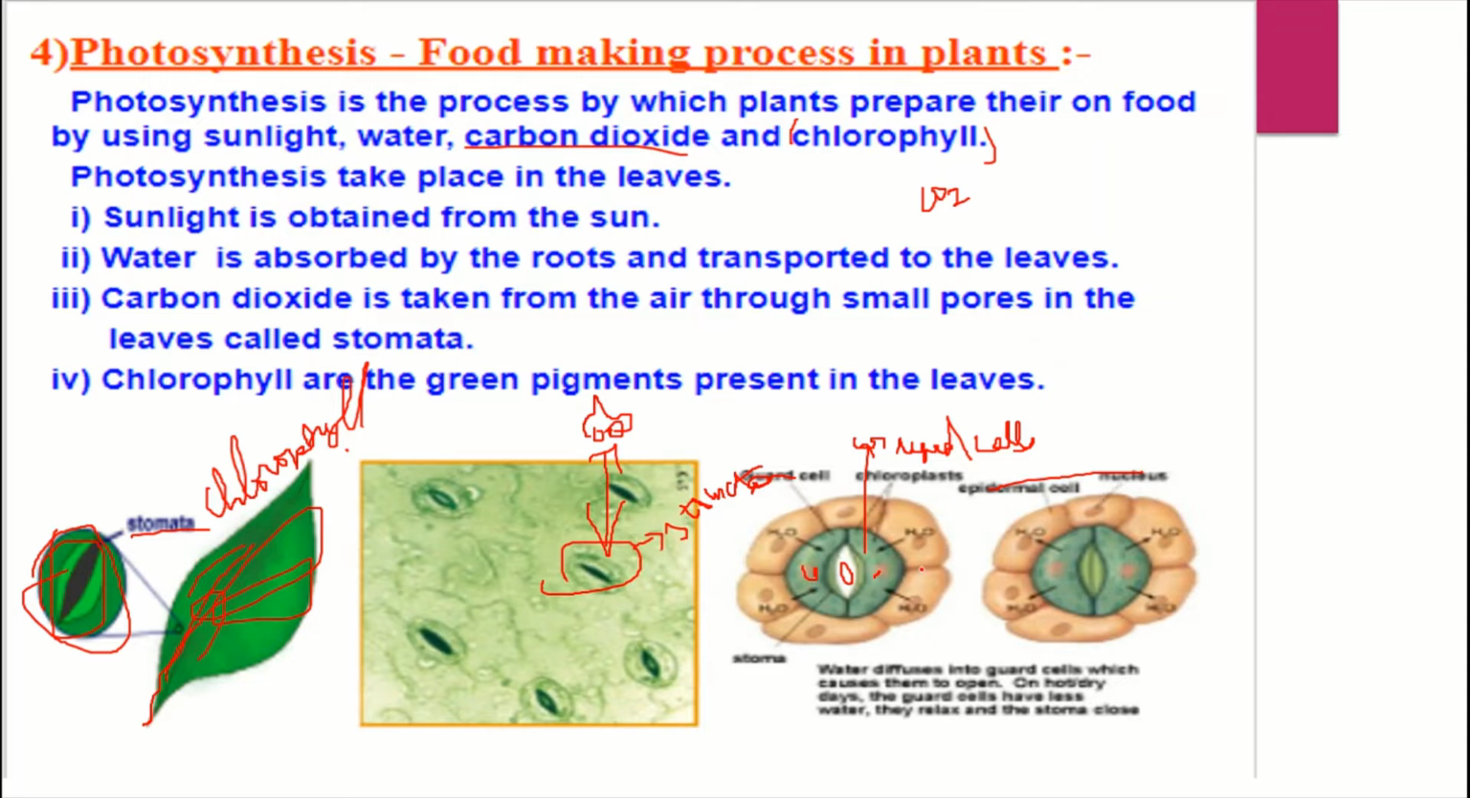Now, chlorophyll traps sunlight. That's the work of chlorophyll here. That green pigment traps sunlight, so it is very important in the process of photosynthesis. A plant which has an absence of chlorophyll cannot make its own food.